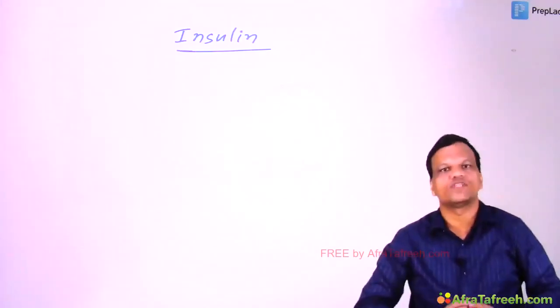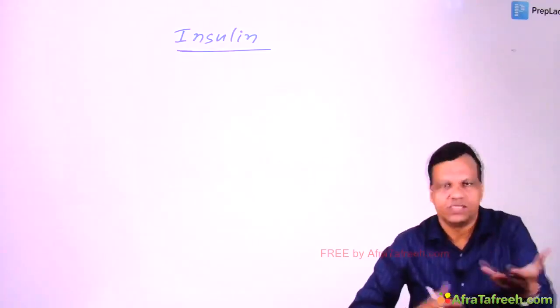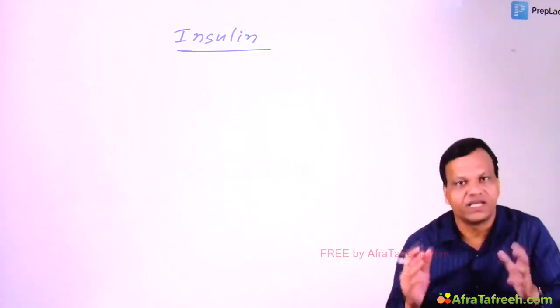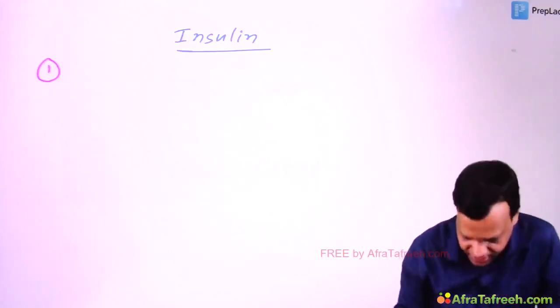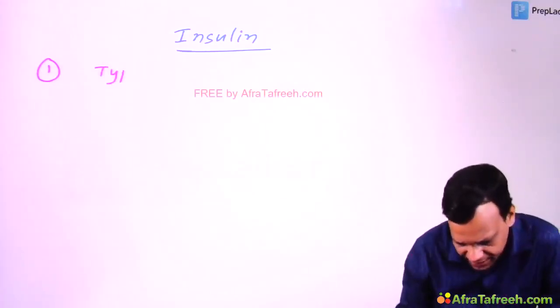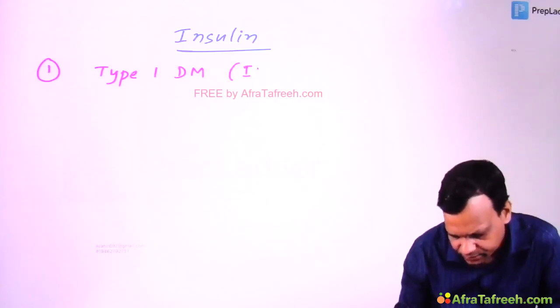We all know the function of insulin is to decrease blood sugar. So where will we use this? Yes, of course, in case of diabetes mellitus. Which type of diabetes? Yes, it is type 1 diabetes mellitus, or we can say insulin dependent diabetes mellitus.